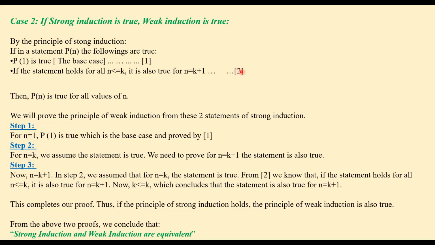From equation 2, we know that if the statement holds for all values of n less than or equal to k, then as strong induction is true by our claim, the statement is true for any value less than or equal to k. Here we have taken the value of n to be k, so of course for n equal to k this is true. Then k plus 1 is also true by 2, which means the statement is also true for n equal to k plus 1. And yes, this completes the proof.